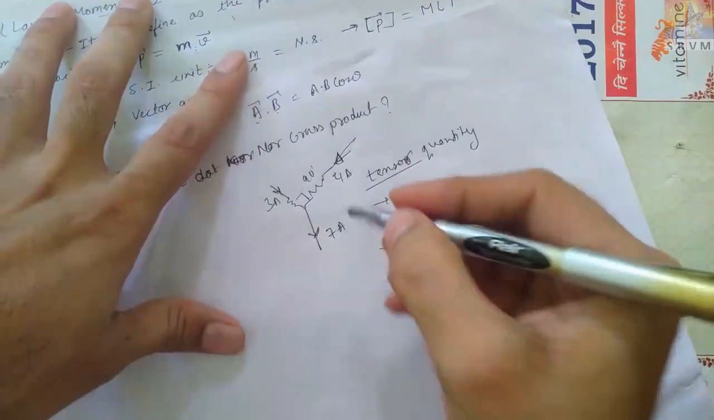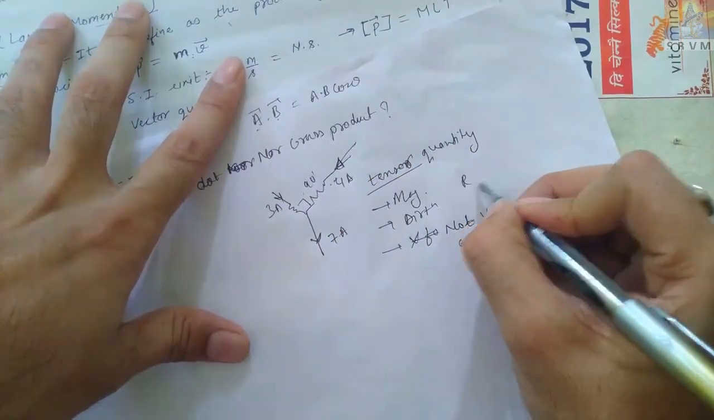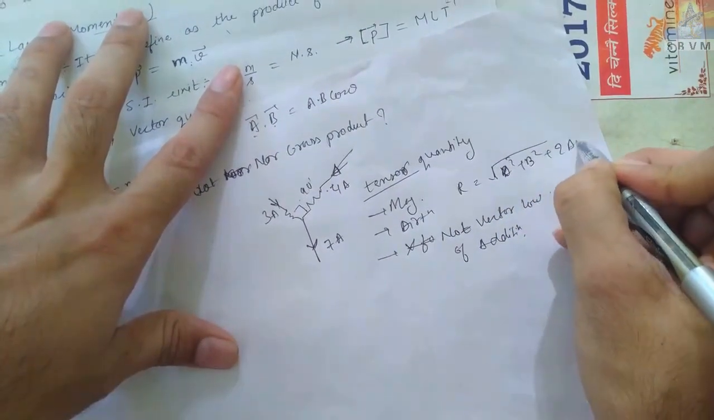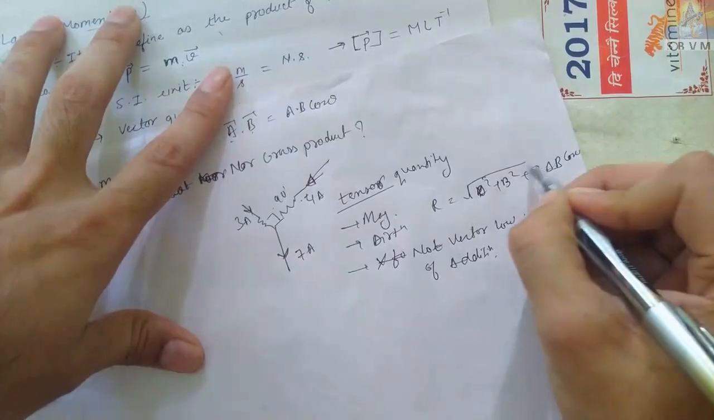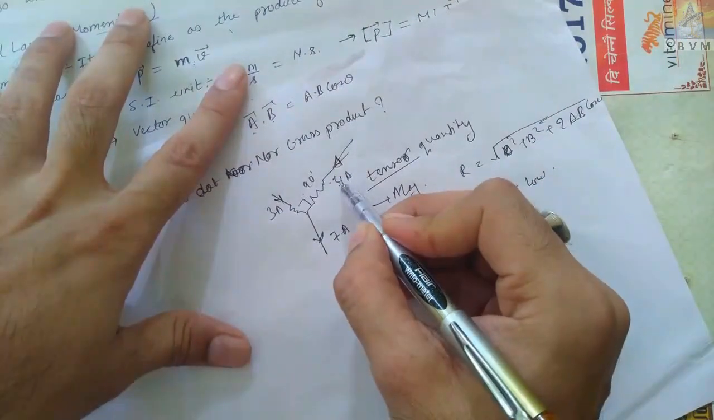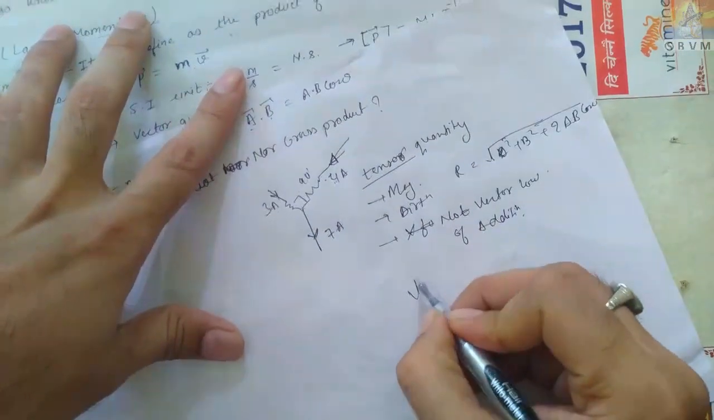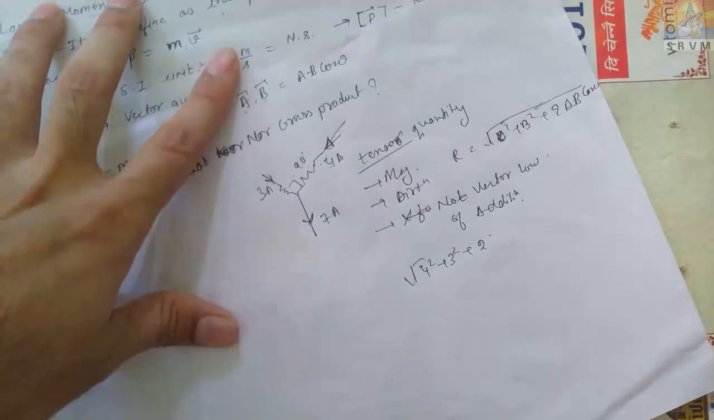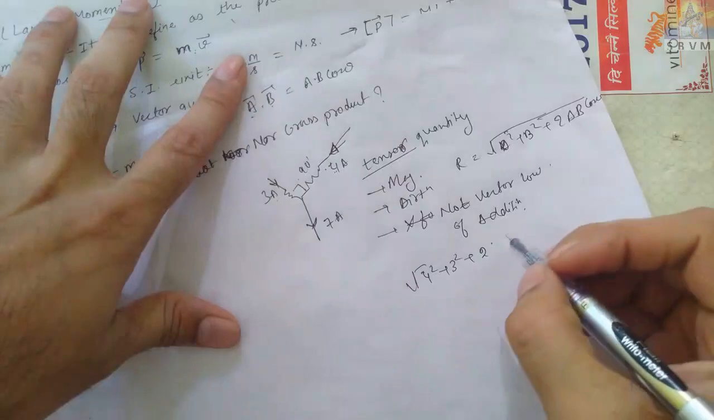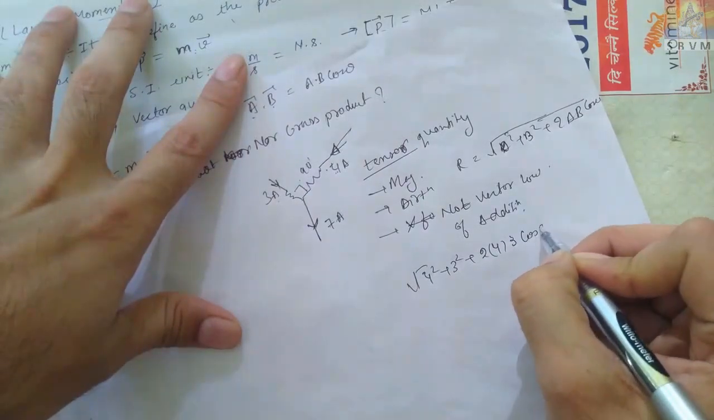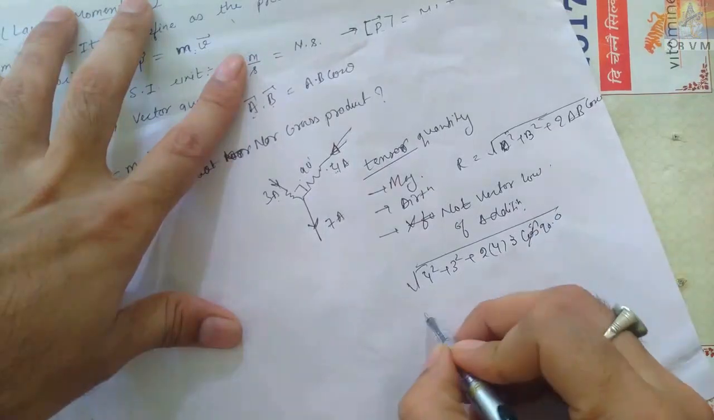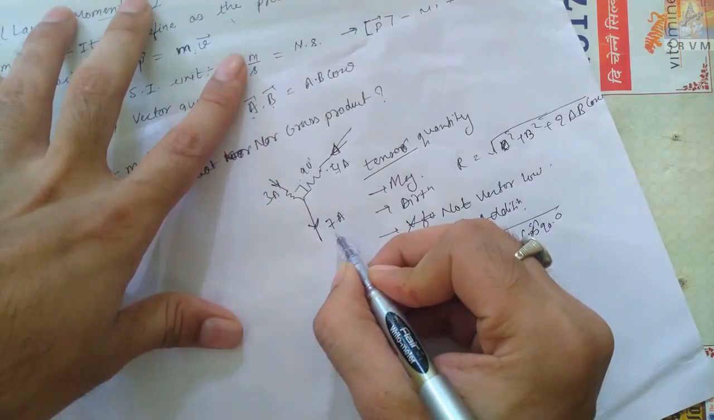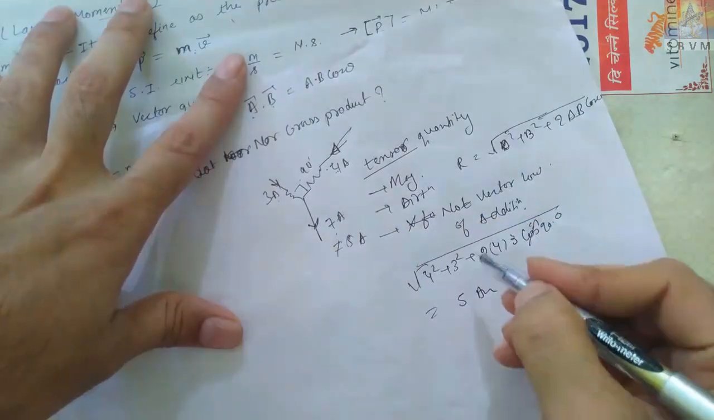The vector law of addition says that the resultant is equal to square root of a square plus b square plus 2ab cos theta, where theta is the angle between them. According to that, 4 square plus 3 square plus 2 into 4 into 3 into cos 90, which is 0. So 4 square plus 3 square is equal to 25, means 5 ampere. But here the answer is 7, not 5. So it does not follow the vector law of addition.